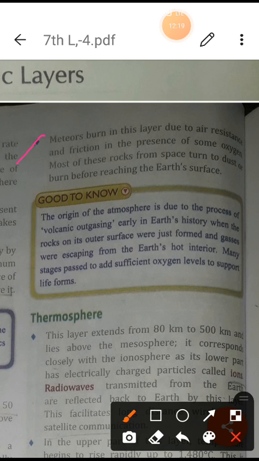We learnt about meteors in class 6, in the universe chapter, when huge parts break off from Jupiter and other planets revolving around and then burn while moving towards the earth; they are known as meteors. All these activities happen in the mesosphere only, and they burn here because of the presence of oxygen. Already I have explained to you, oxygen helps burning.